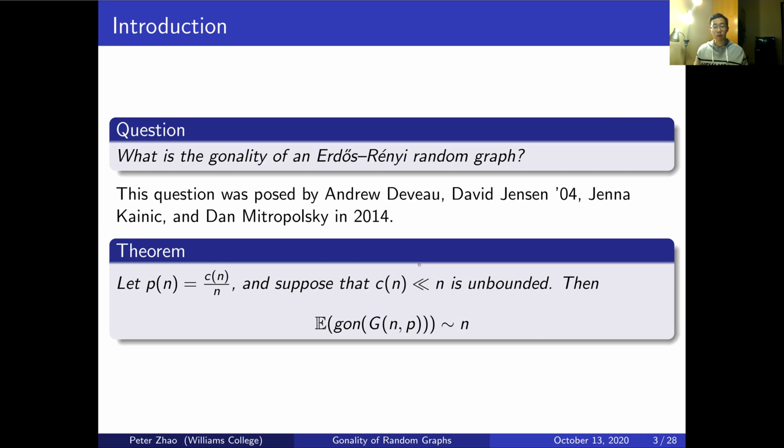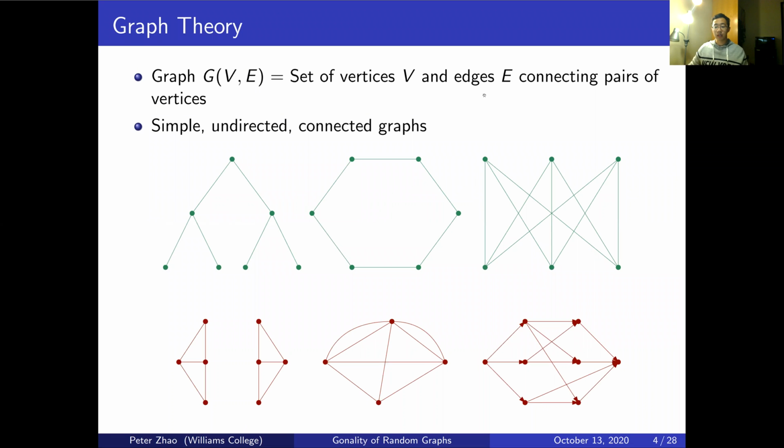So now I'll dive into the various definitions and symbols to explain what all these details are and what they mean. We'll first start with a little intro to graph theory. So graph theory is just the study of graphs, and a graph is denoted as G of V, E, where V is just a set of vertices, or in these examples, the little dots, and E are just edges between these little dots. We'll assume, for the purposes of this talk, that all graphs we want to consider have three important features. They're all simple, undirected, and connected.